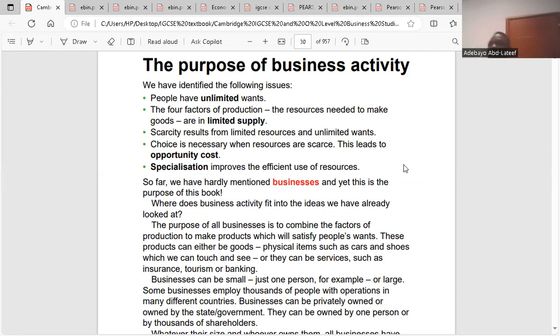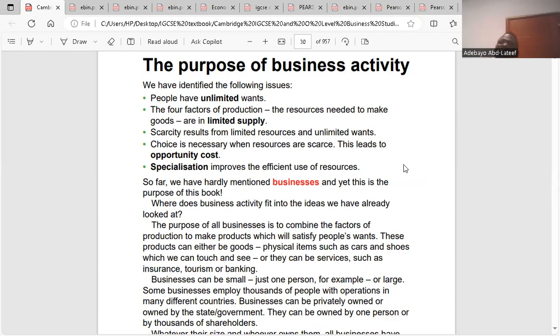Yes or no? So how are you going to be able to make these products? You need to make these products using factors of production, finding specialized workers to be able to manage resources. If not, resources will be used up. If not, you incur more costs. So that's where we're going now.